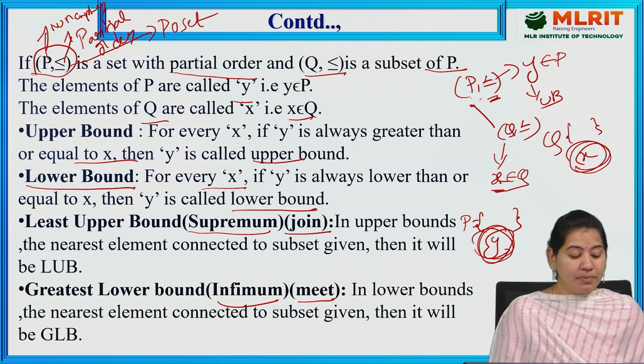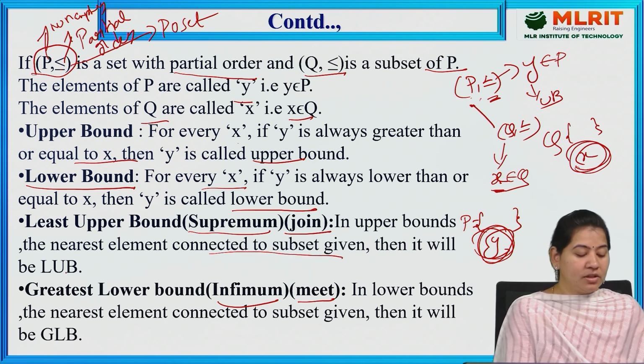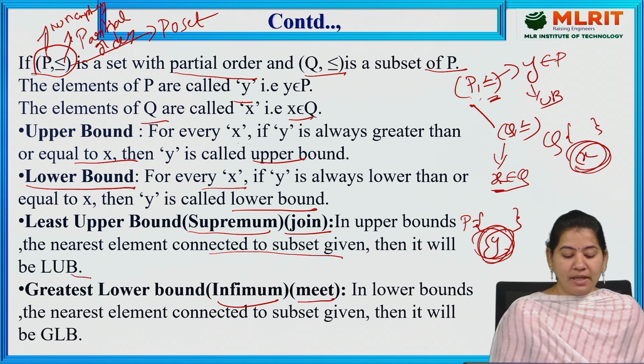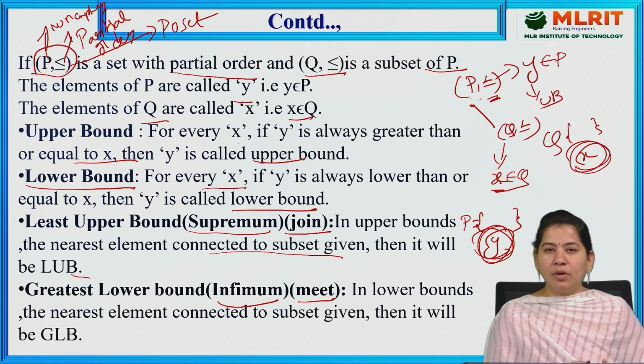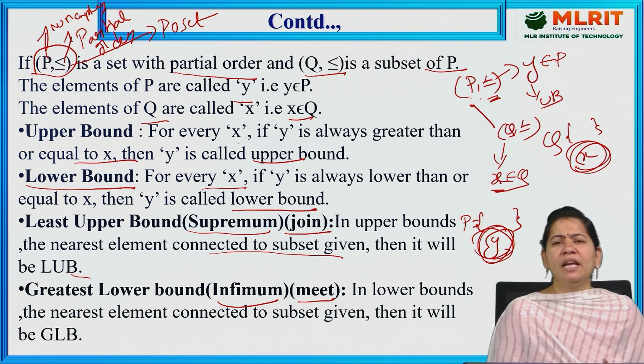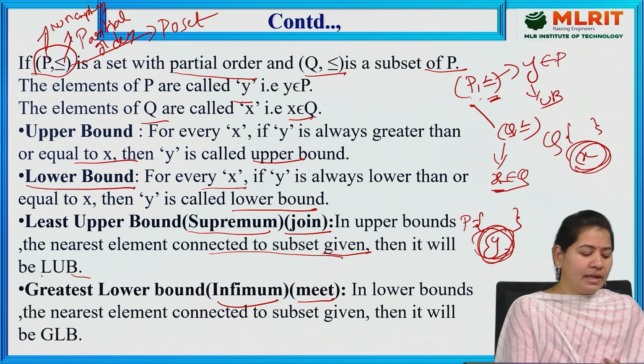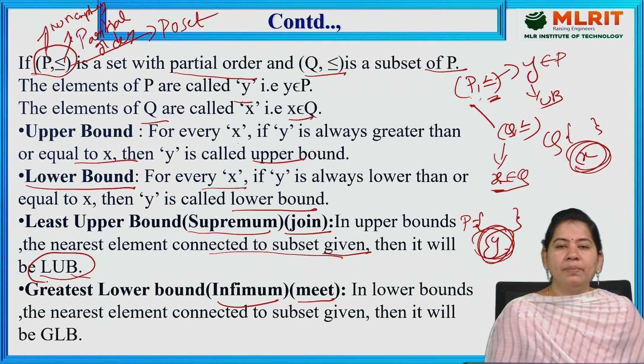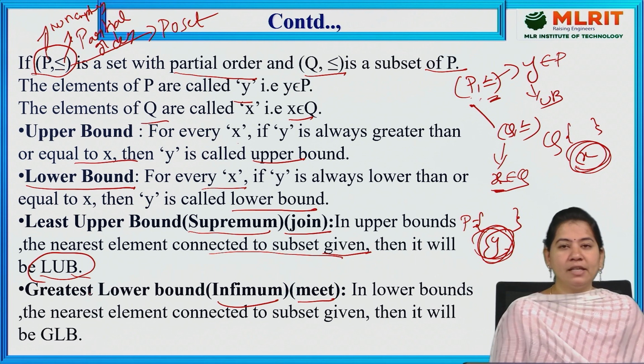In upper bounds, the nearest element connected to the subset given is the LUB. First, we have to find the upper bounds. From the upper bounds, whichever element is nearest to the subset given, that one we consider the least upper bound. Only one element we treat as LUB, and one element as greatest lower bound.